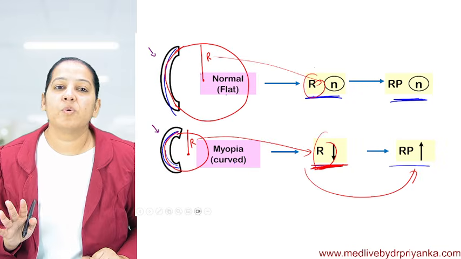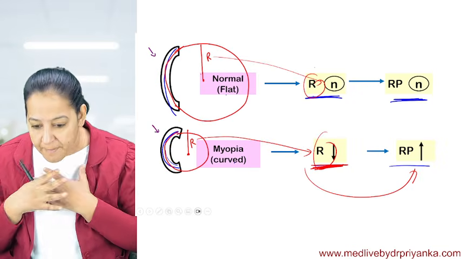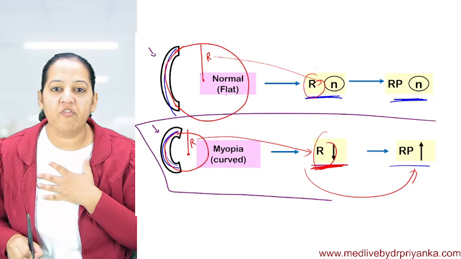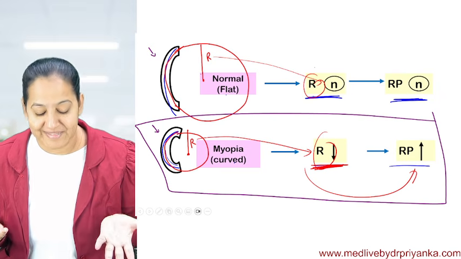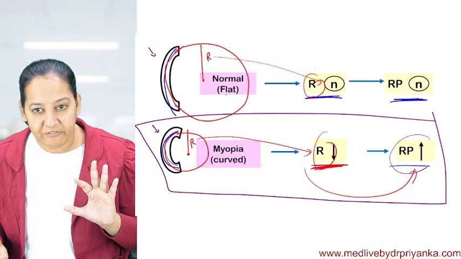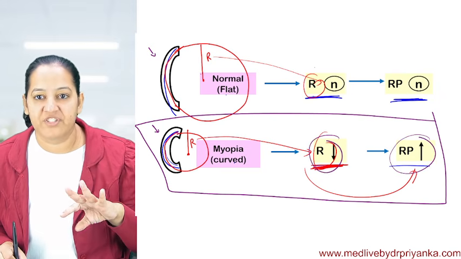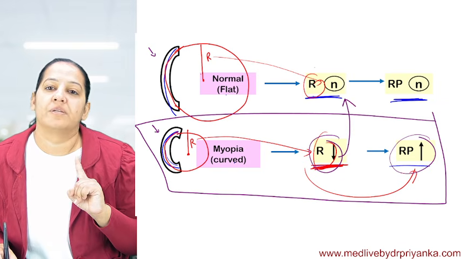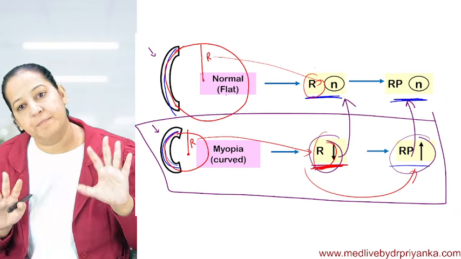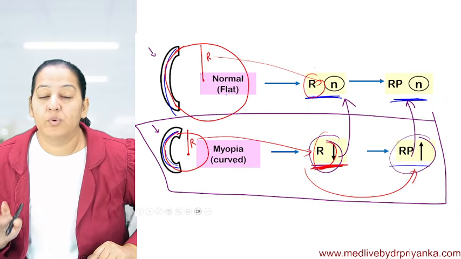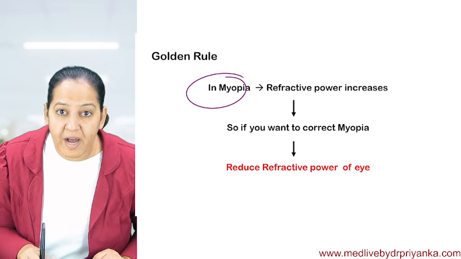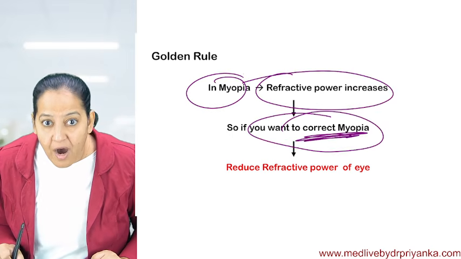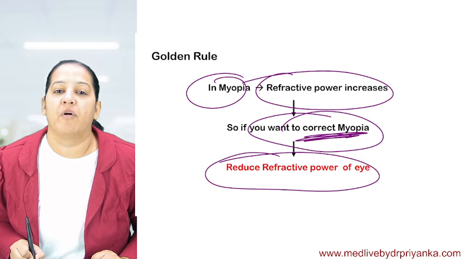Okay, so this is the problem. So what do we want to do now? I am an ophthalmologist. This is my patient in front of me. I want to treat my patient, obviously. My patient has more refractive power because of less radius of curvature. I want to fix it. So I will do a surgery to increase the radius of curvature so that the refractive power is reduced and it becomes normal. So this is my golden rule. In myopia, the refractive power increases. So if you want to correct myopia, you have to reduce refractive power.